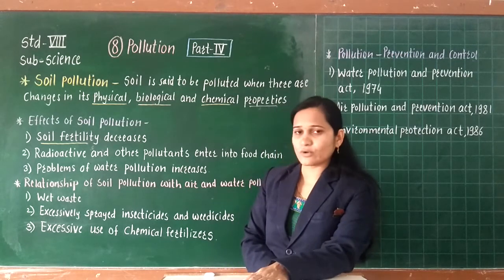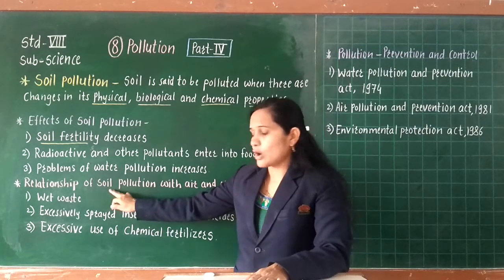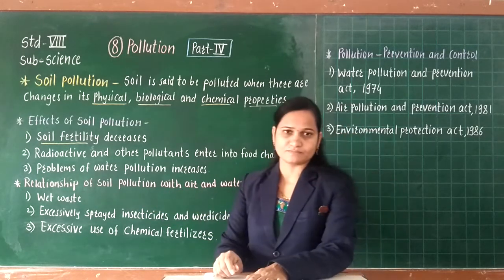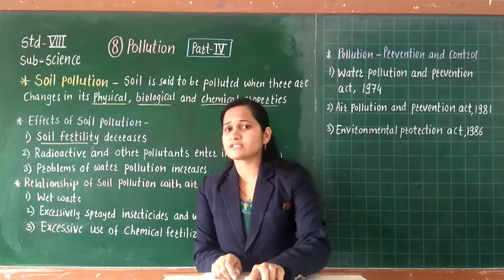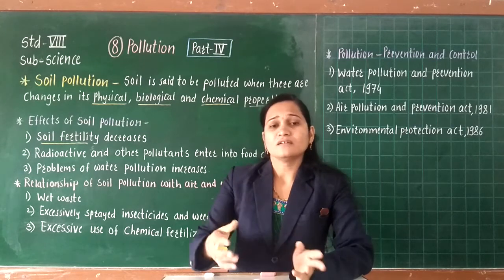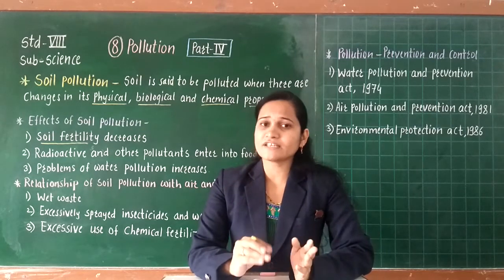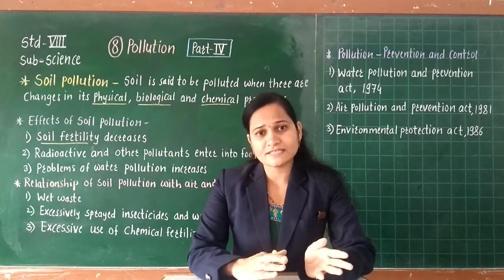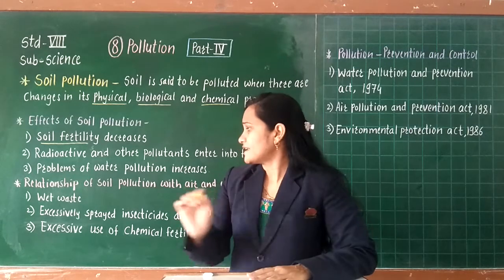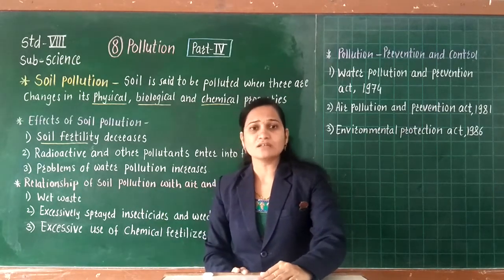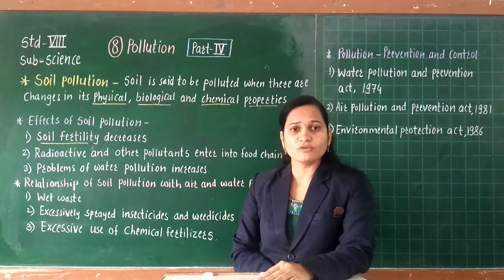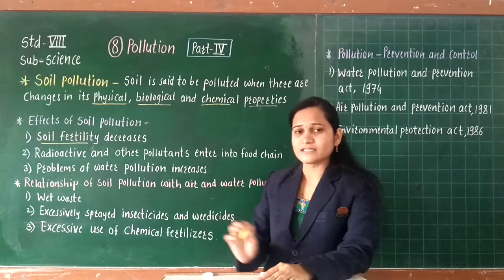Now let us see the next point, about the relationship of soil pollution with air and water pollution. Up to last standard you have studied different types of pollution that occur because of different types of activities of human beings. For all this pollution, some natural reasons are responsible and some are man-made reasons also. But there is a relationship between soil pollution, air pollution and water pollution. So we will discuss it in this point.